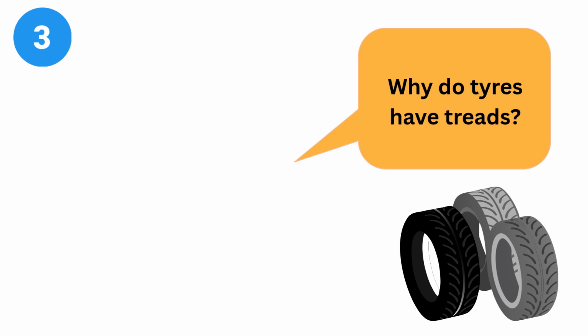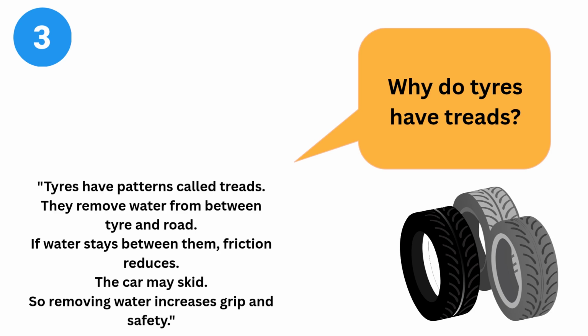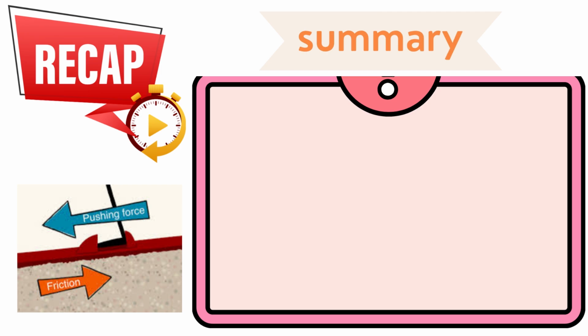Next is why do tires have treads? Have you ever noticed the pattern on car tires? These patterns are called treads, and these treads help the tire grip the road better, especially when it's wet or slippery. This means the car can stop safely and not skid.